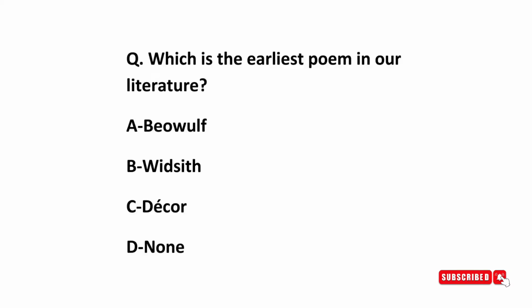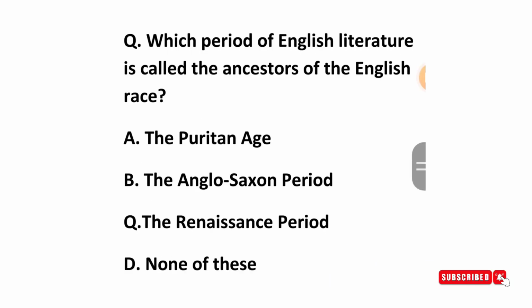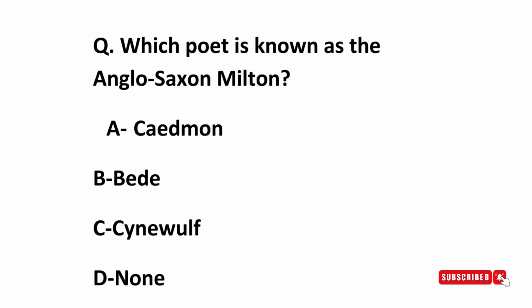Next question is, which is the earliest poem in English literature? And here we all know the right answer is Beowulf. It is considered the national epic of England, and it is the earliest poem in English literature. Next question is, which period of English literature is called the ancestors of the English race? And here the right answer is the Anglo-Saxon period. The Anglo-Saxon period is called the ancestors of the English race. Here the question is very important.